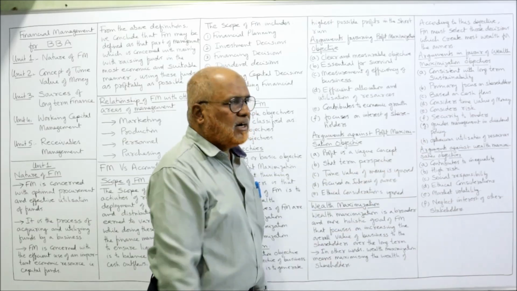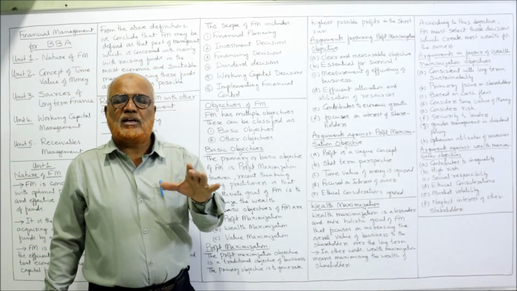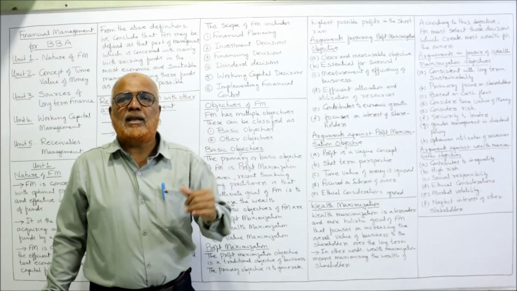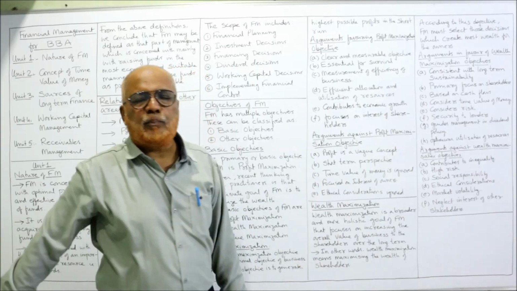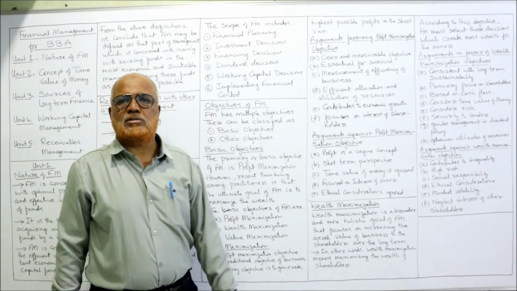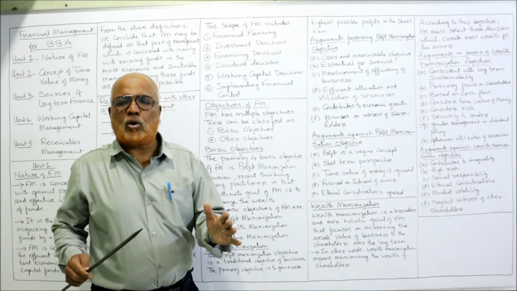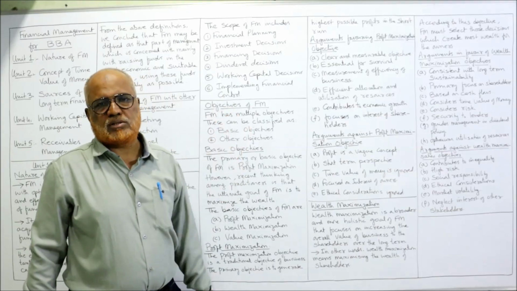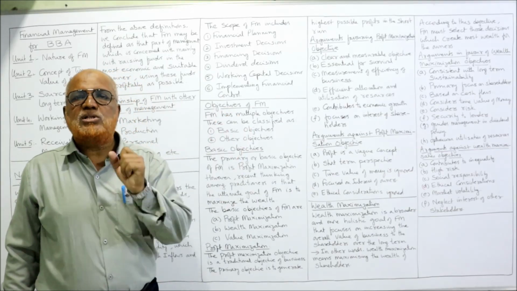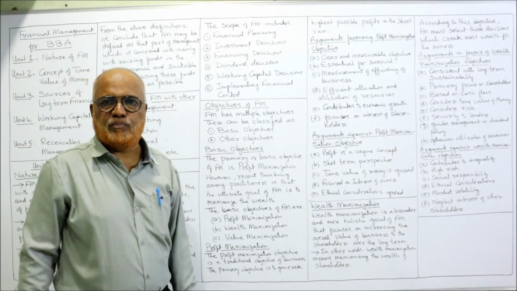Then, it guides management in dividend policy. If we keep the wealth maximization objective, it will help the management in taking dividend decisions. Lastly, optimum utilization of resources. When we keep wealth maximization as an objective, we can effectively utilize all the resources. These are the positive points of keeping wealth maximization as an objective.